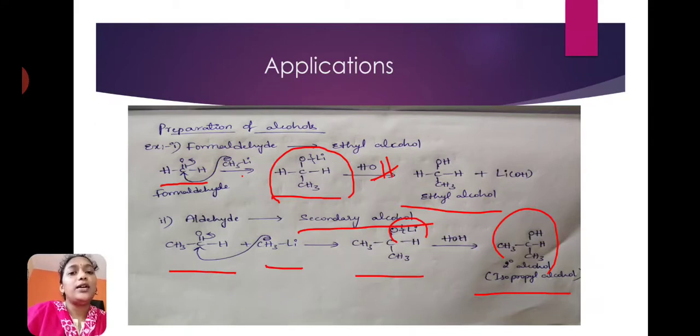Next is aldehydes. When aldehydes react with alkyl lithium, it will give secondary alcohols. Here the aldehyde is acetaldehyde, CH3CHO. Acetaldehyde reacts with alkyl lithium, CH3Li, and forms one transition state. This transition state undergoes hydrolysis and will give secondary alcohol. Here the secondary alcohol is isopropyl alcohol.